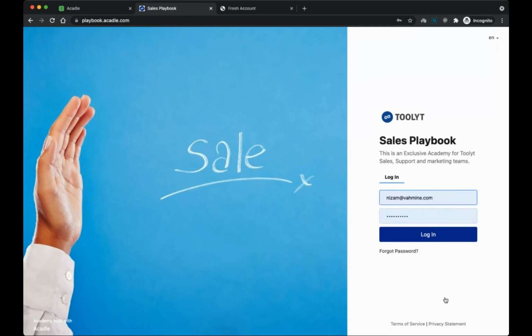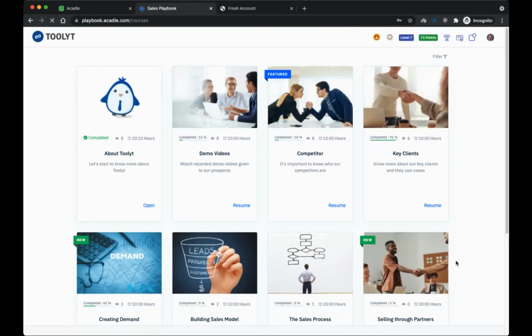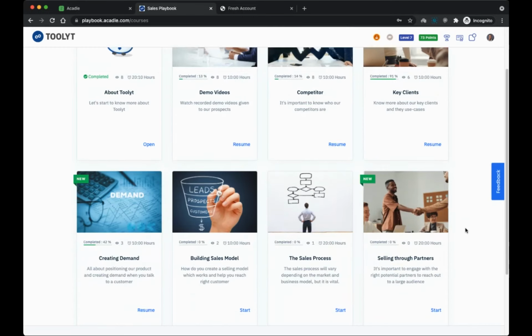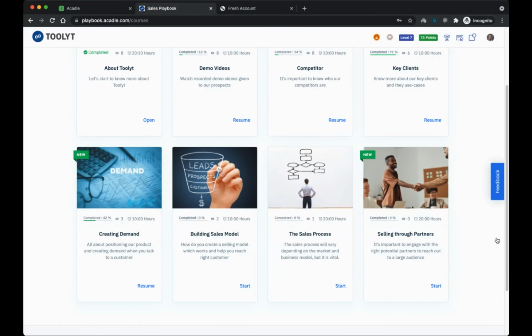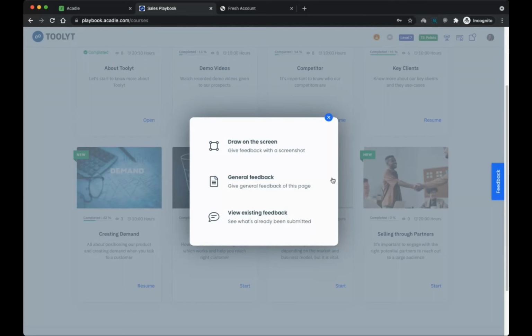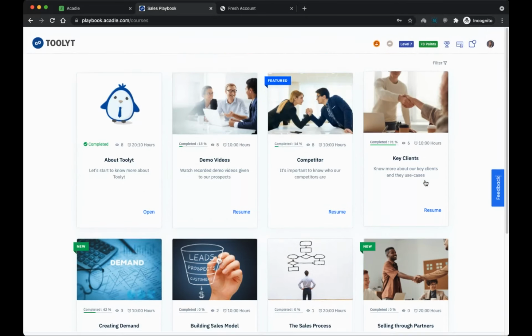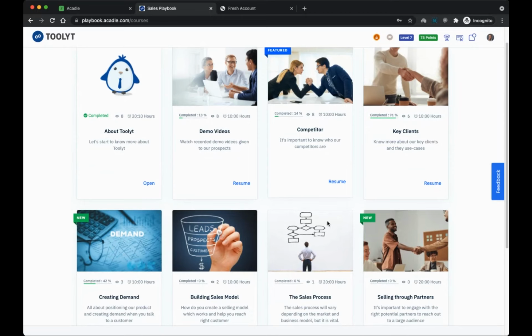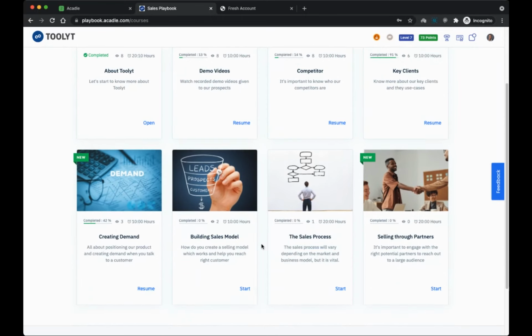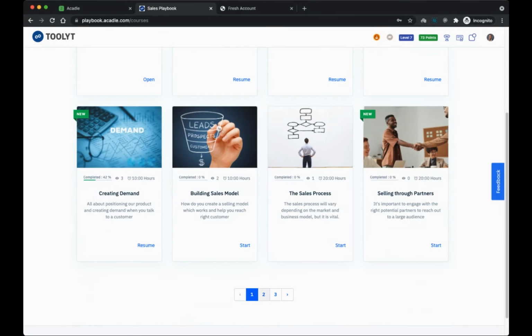So if I log in as a student, I have these options here for them. There is feedback, which is actually added using the script. There is also the pixels option. If you want to add any third-party tools like this inside your academy, you can use the pixels option. You can see there are a bunch of options here where I talk about demo videos, competitors, key clients, creating demand, building sales models, sales process.